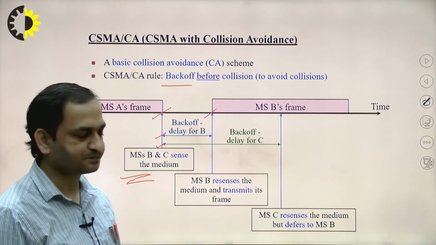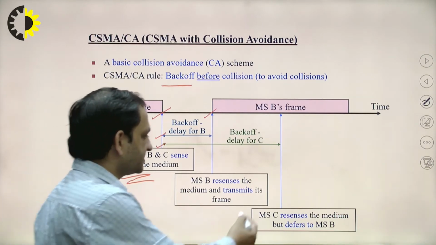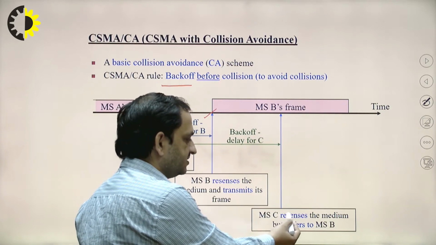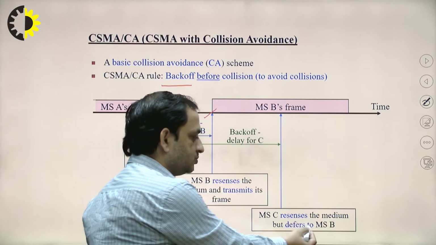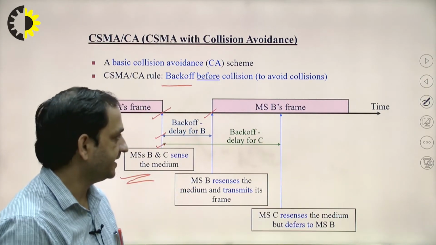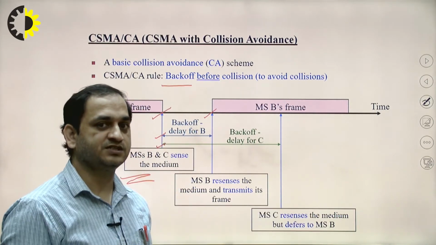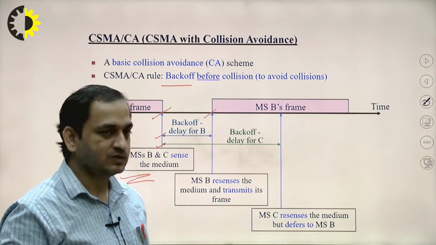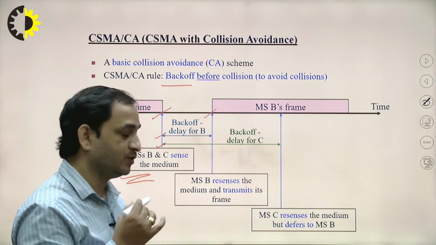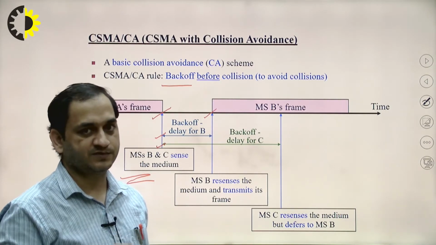C. Okay, so in this case, when mobile station C resenses the medium, it finds that mobile station B is already using this medium, so mobile station C will not transmit the packets.